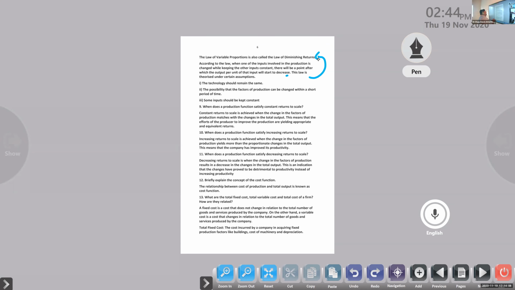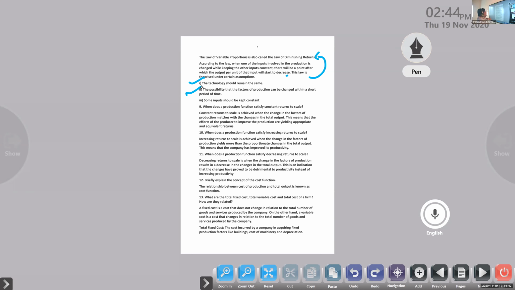We can explain that with the help of assumptions: the technology should remain the same, and the possibility that the factors of production can be changed within a short period of time. Some input should be kept constant. These are the conditions that lead to a problem called diminishing returns. We are not making changes in the technology, so what will happen? The cost of production will increase, productivity will decrease. Next one, the possibility that the factors of production can be changed within a short period of time.